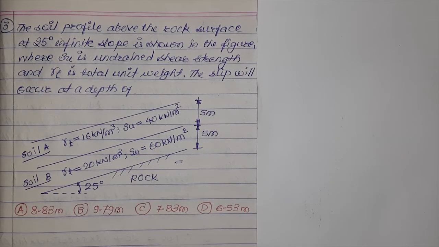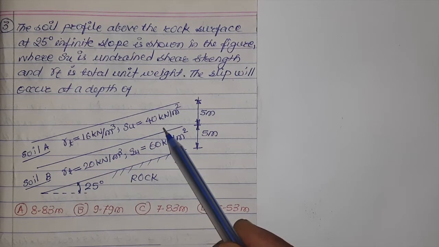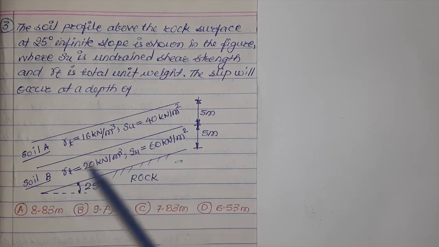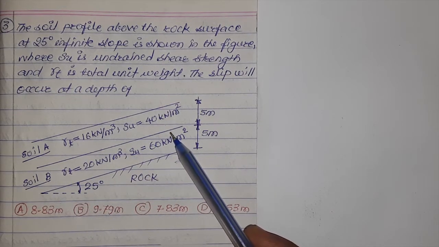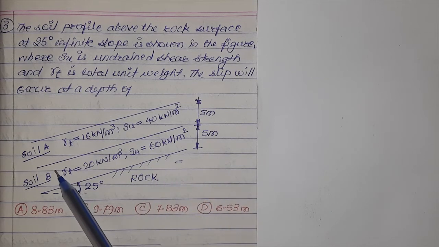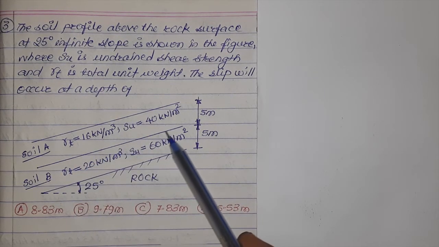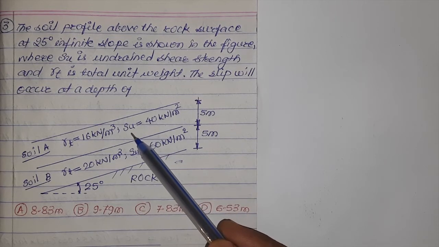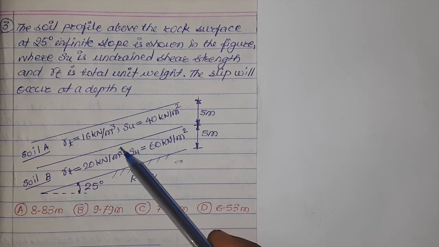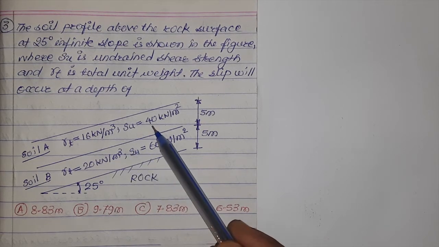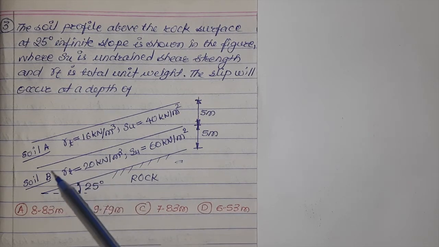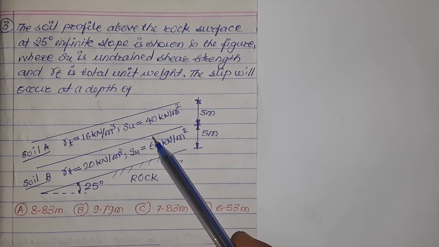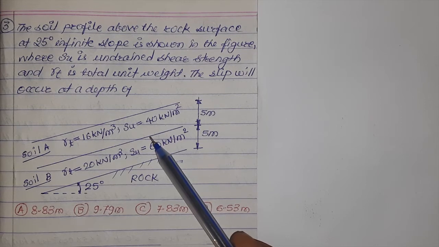So let us first find out whether this interface of soil A and soil B will be the plane of failure. So first we have to find out shear stress acting along this plane. Then once we get shear stress acting along this plane, that value will be compared with the undrained shear strength of the soil. If value of shear stress acting tangential to this plane exceeds 40 kN per meter square, this can be treated as its probable slip surface. Okay, so let us check it out.